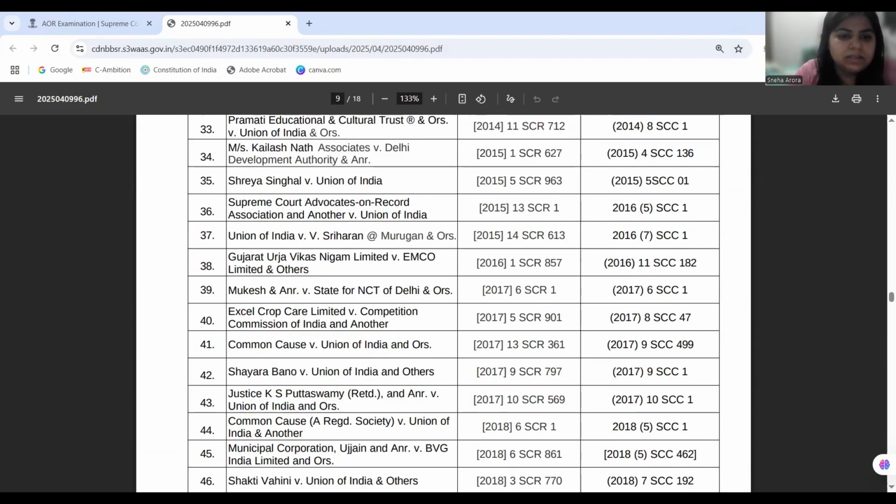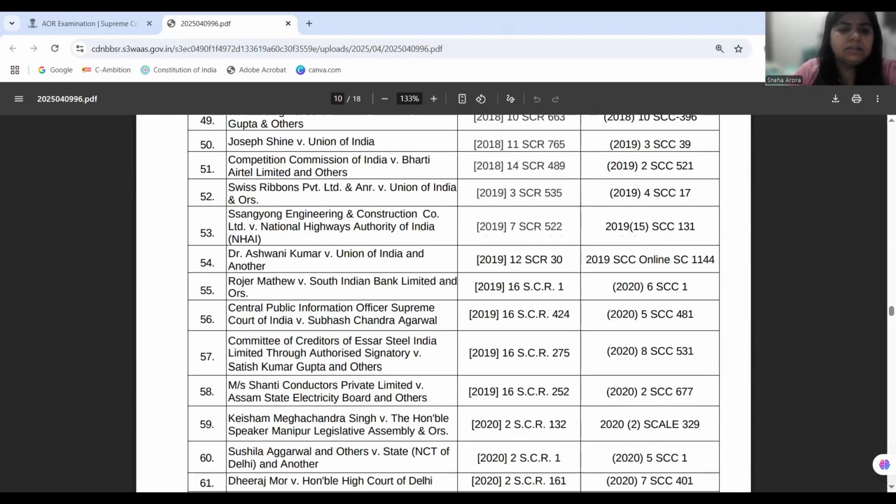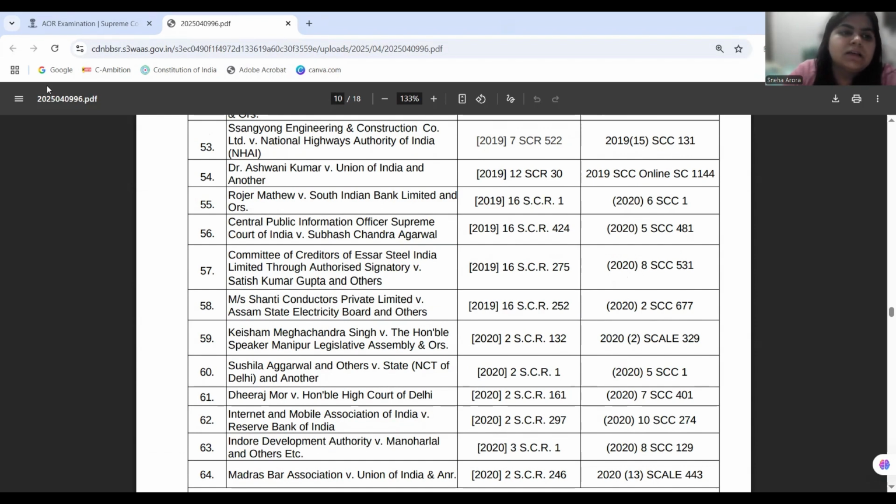Another case on limitation is the case of Shanti Conductors Private Limited versus Assam State Electricity Board. In this case, the petitioners are going in review and they are taking the defense of Section 19 of the Limitation Act. But Section 3 is already playing in, and their claim was already dismissed in the lower courts because the limitation period has expired. So the court is saying herein that the grounds of Section 19 were not raised at all in the earlier stages of the litigation, and therefore they cannot be taken up in review as well. So the court is dismissing the claim.